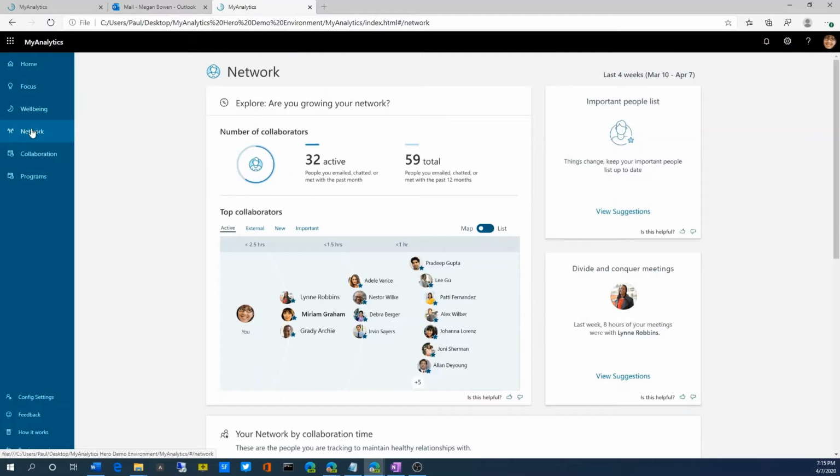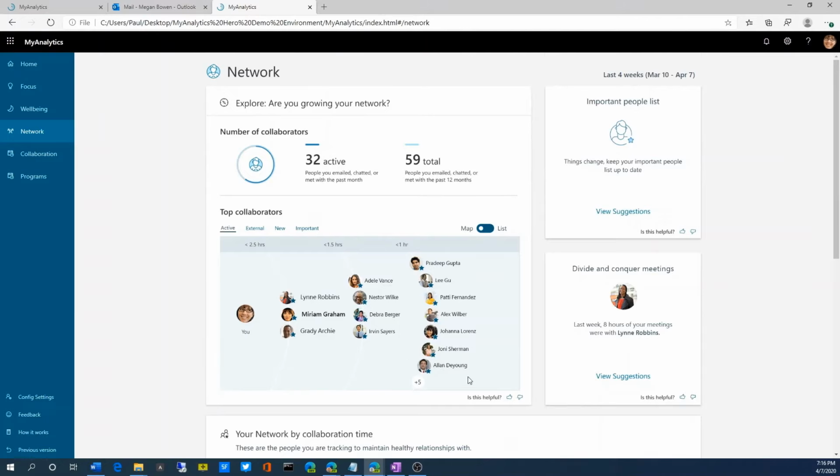The network dashboard shows Megan that in the last month, she actively collaborated with 32 people in her network. She can quickly see how her collaboration network extends across her organization and that she's spent a significant time with Lynn Robbins.